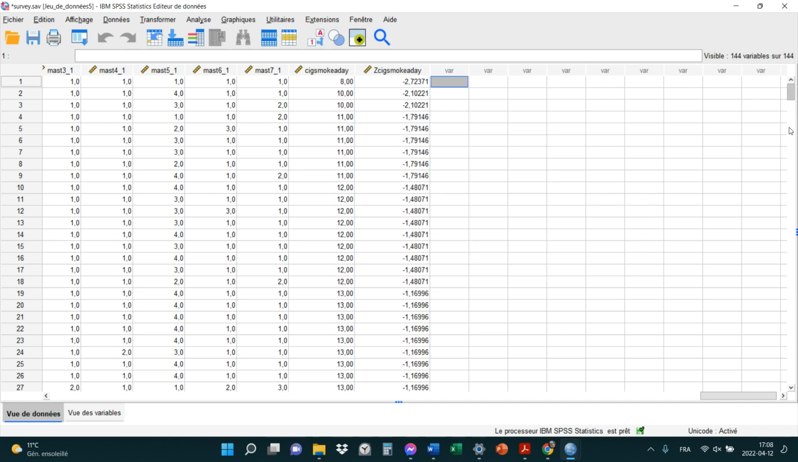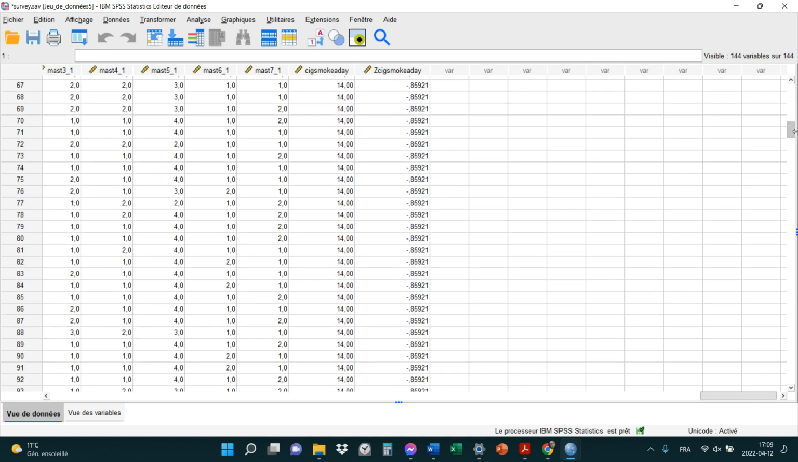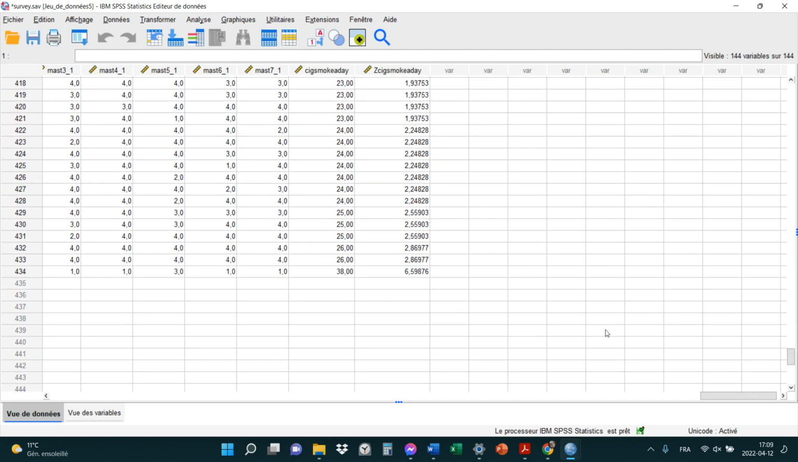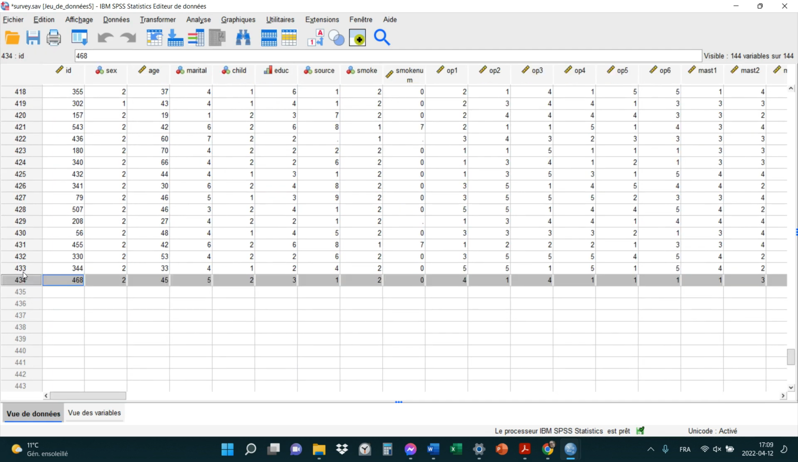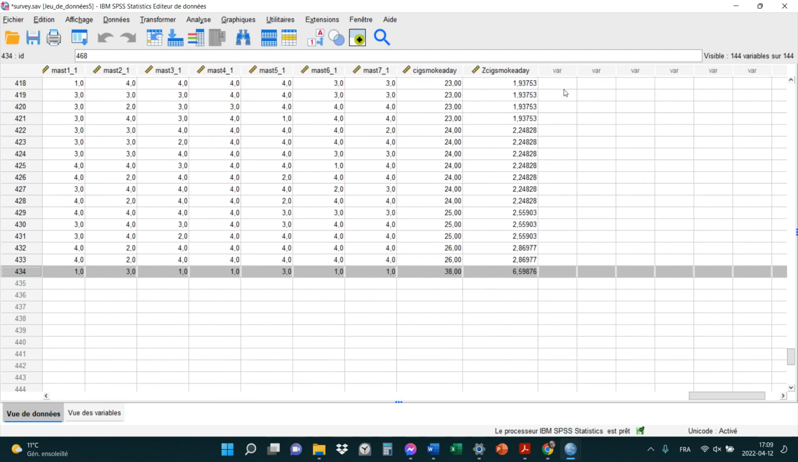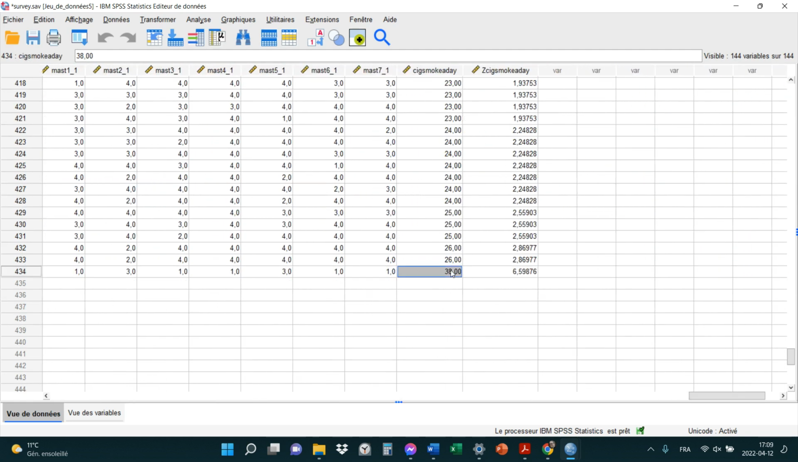Okay? And so there's nothing under -3, so that's fine. Let's have a look at the other extreme. Does anything go over +3? No. Yes. Oh, here's a case. So this guy's an outlier. Okay, this person is an outlier. They might have answered correctly in the other items, mais pour cigarette smoke a day, c'est définitivement un cas extrême.